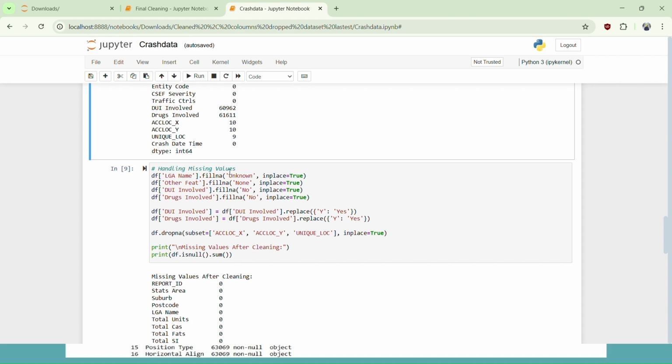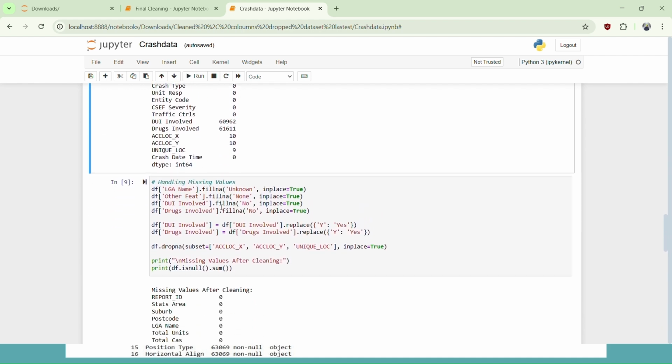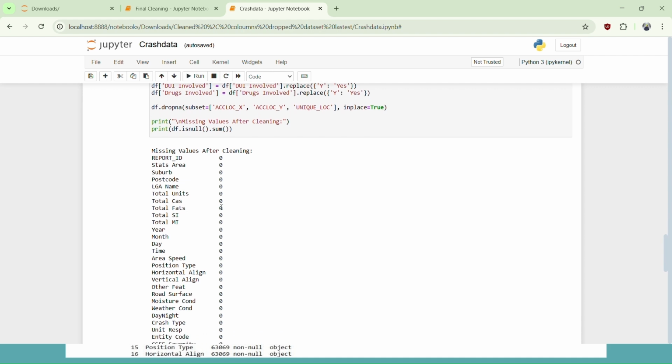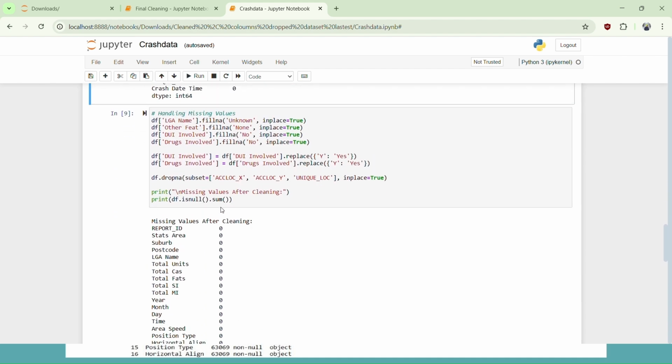We replaced the unknown with a no, so that we can use DUI and drugs involved later on in our project. Then we checked if we had any more missing values, which was zero, so that means the code worked fine.